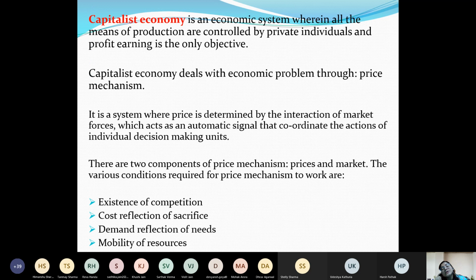So for taking all these decisions, how to utilize these resources and what to produce or how to produce, right? For a capitalist economy, they will decide what to produce. They will decide which will earn them maximum profit. जहाँ पे profit ज़्यादा मिलेगा, they will produce that goods only, right?